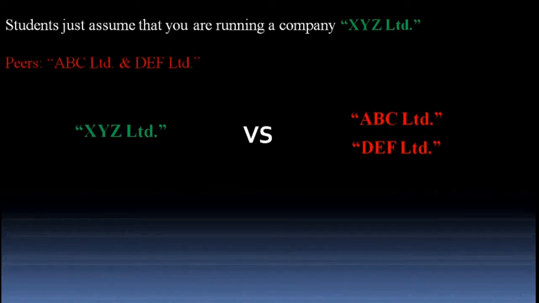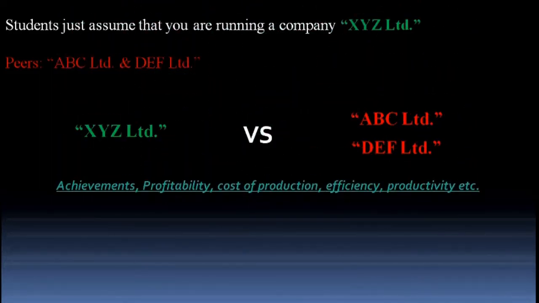And for that, you have appointed a neutral person. And you have told that neutral person to compare the performances of your companies with each other and to find out which company is performing in a better way. And you want to compare your achievements, your profitability, your cost of production, efficiency, productivity, and other key points with other companies, that is your peer companies. Here, peer companies means your competitor companies.